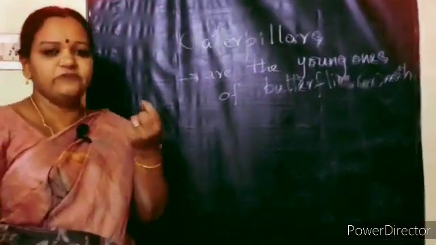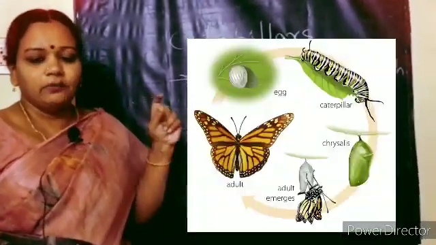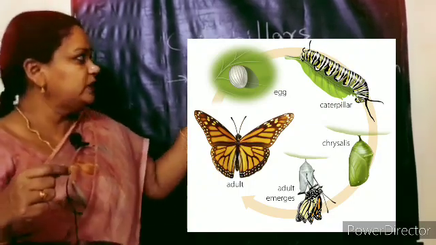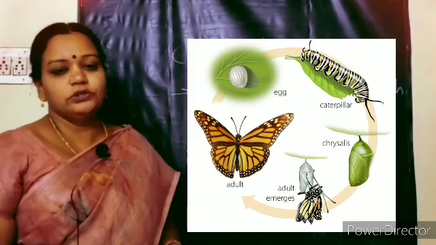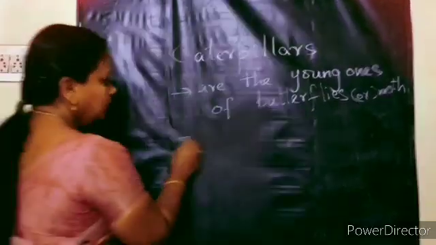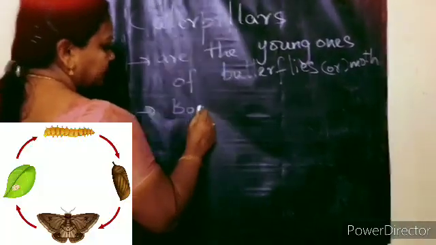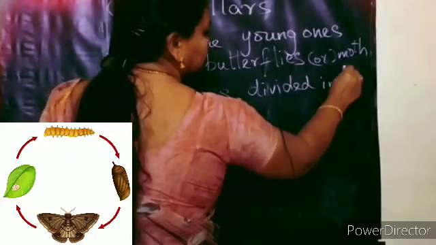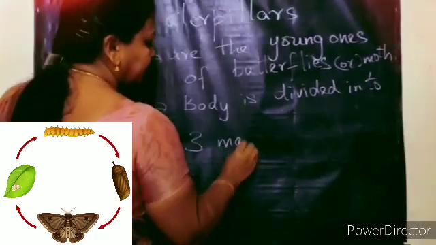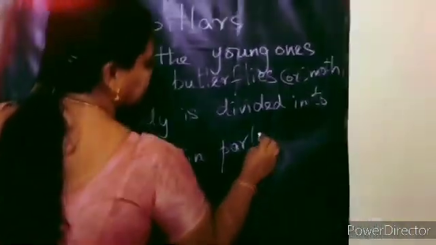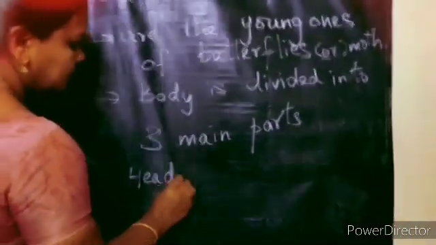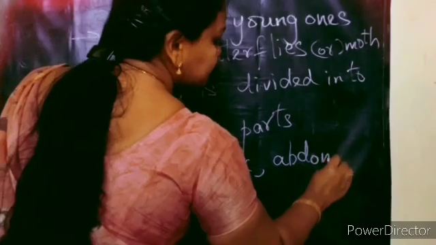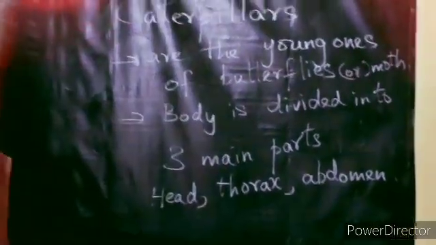of a moth. The eggs will hatch and this caterpillar will come out, and the caterpillar will eat leaves and it will grow, and slowly the caterpillar will change into a butterfly, which we are going to learn in our upcoming classes. So the caterpillar's body is divided into 3 main parts. What are they? That is the head, thorax and abdomen.